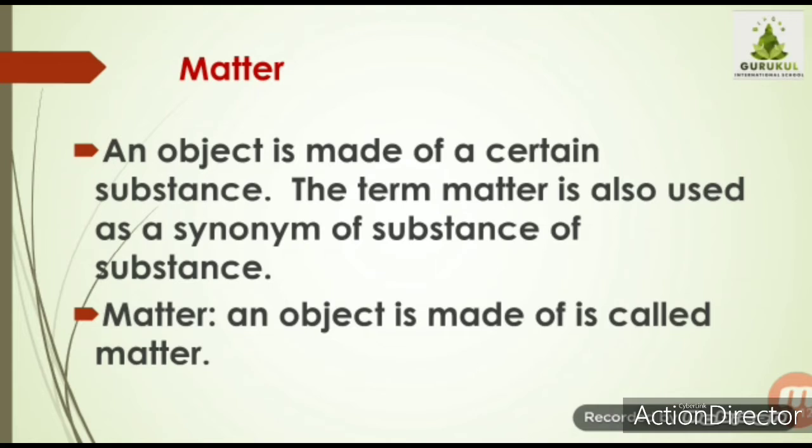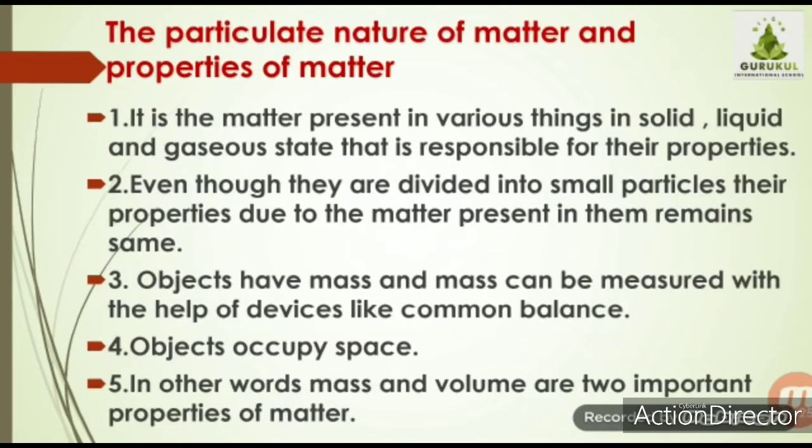Whatever substance, any object, the material it is made up of is nothing but matter. So don't get confused with this word, because from here onward many times we are going to utter the word matter. Now let us understand the different properties of matter.